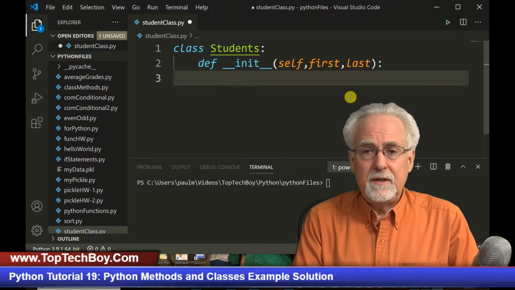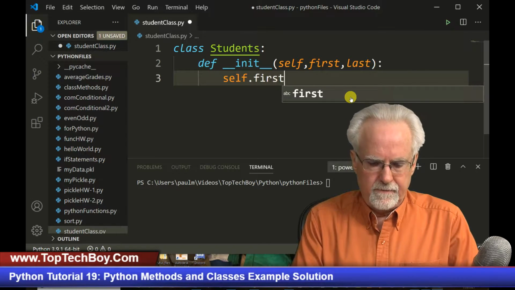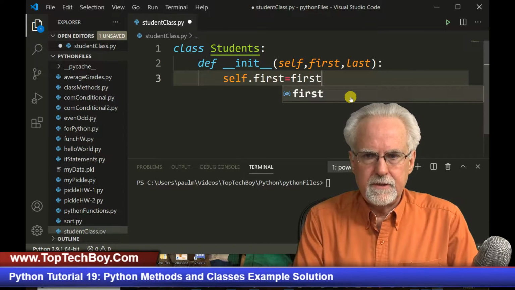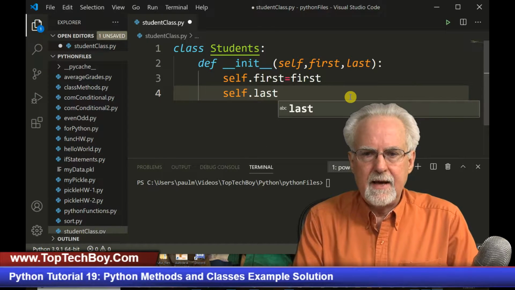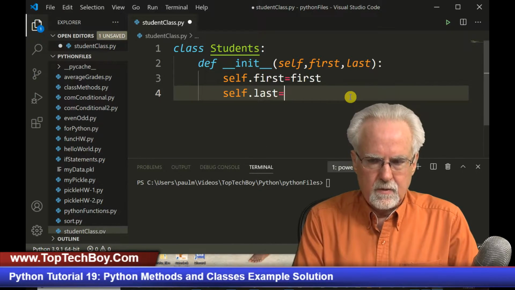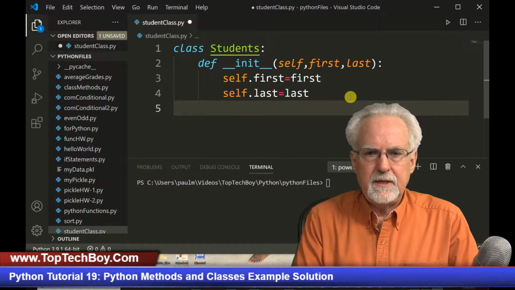And then what do we need to do? Well, we need to set self.first. Self.first is equal to first, and then we need to set self.last is equal to last. And then that should be pretty good. All right, so let's just play around with this a little bit.